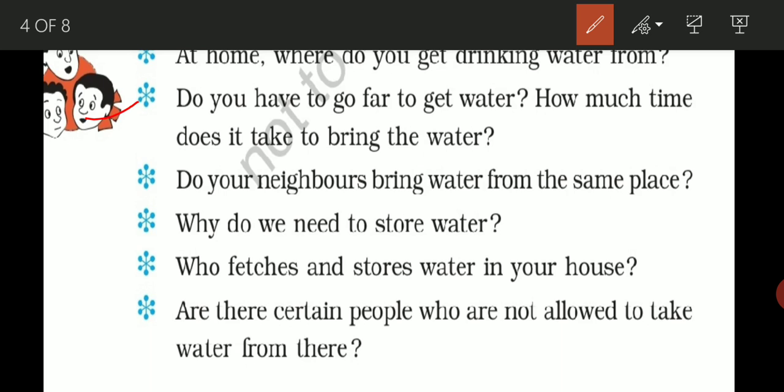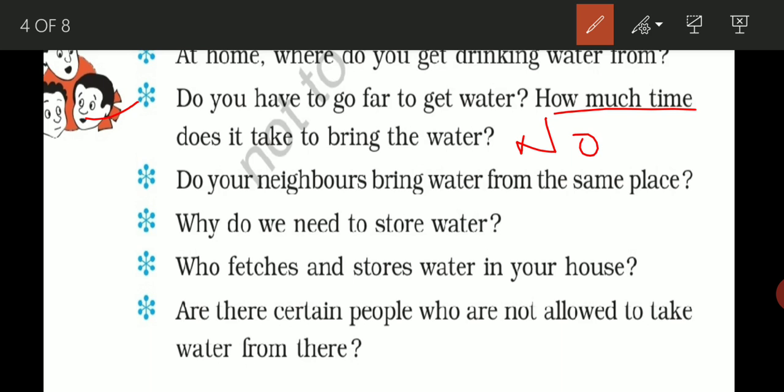But right now it is available at every home, so there is no need to go far to get water. So in the answer of this question, you will just write no, I never go far to get water.